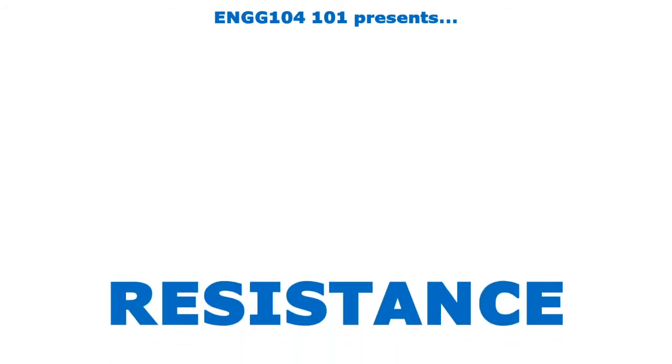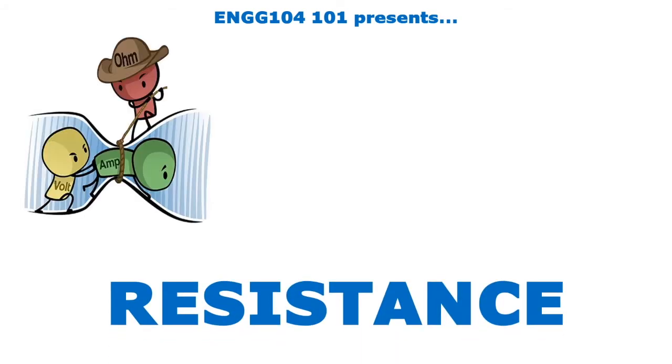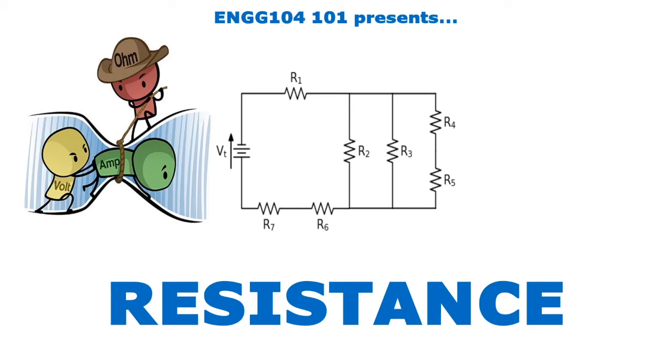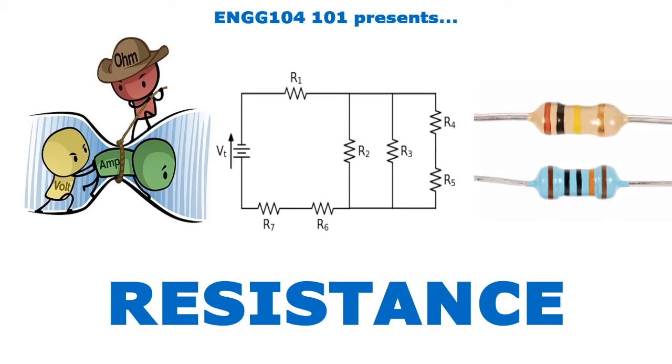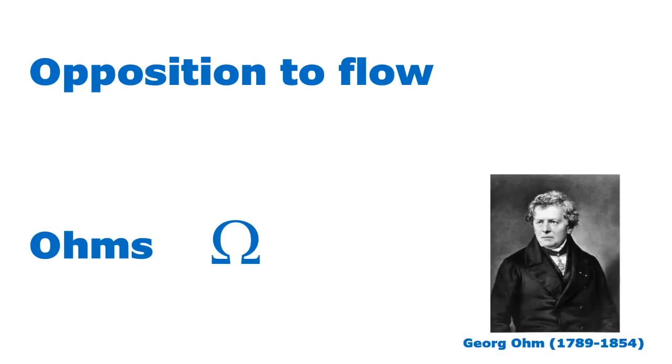Welcome to this 101 lesson on resistance, focusing on basic properties of resistance, some circuit problems, and looking at resistance bands. Resistance is the opposition to flow. It's measured in ohms, named after this famous bloke behind Ohm's Law.